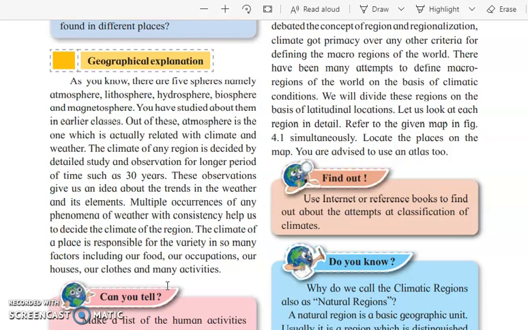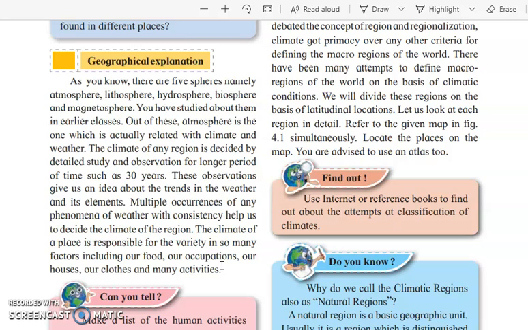Now if you take an example of Jammu and Kashmir, you know that the climate over there is very cold. So in such a cold climate, with low temperature, you can see that the vegetation is also less. So definitely people engaged in vegetation occupations will be very few.